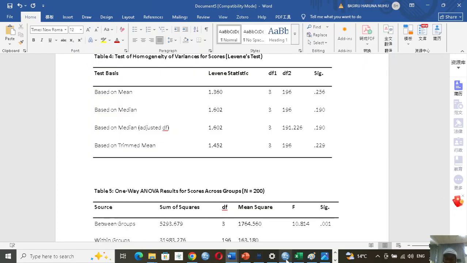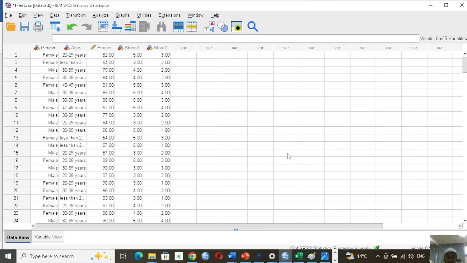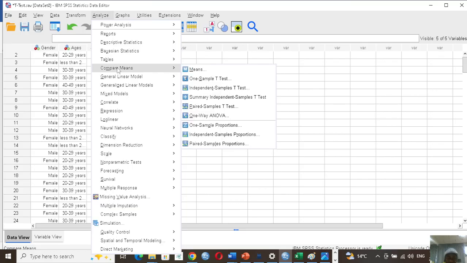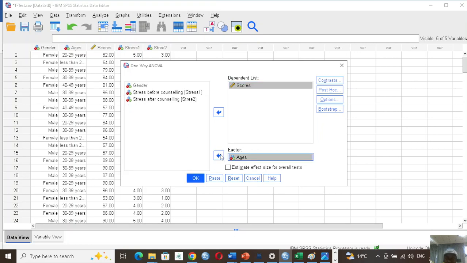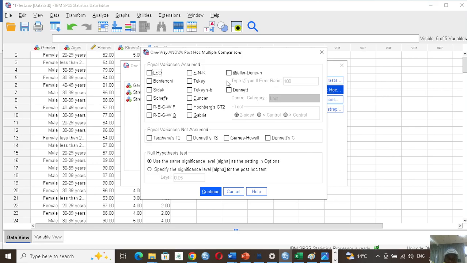So we need a further test, and the further test we have to do is the Tukey HSD. So how do we do it? We go to Analyze, Compare Means, and then One-Way ANOVA. Then we put our score as usual in the dependent list, and our ages in the factor. And then we come to the post-hoc, and then we choose our Tukey.